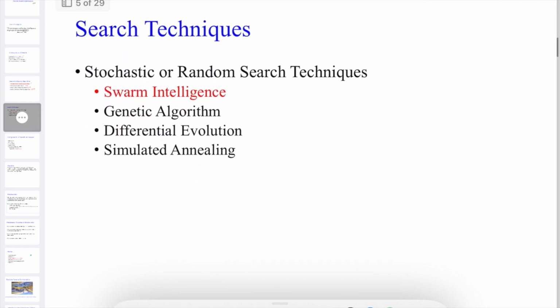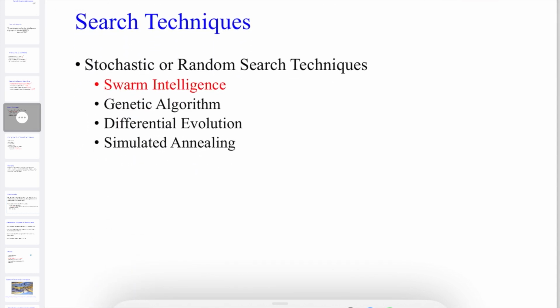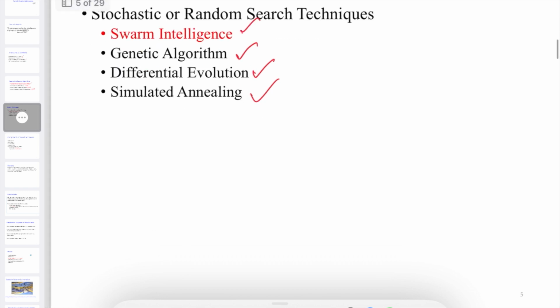When you look at search techniques, there are different stochastic or random search techniques. Generally these kinds of algorithms deal with a stochastic process. That means we usually try a random search so that we will get a better solution. For that we have swarm intelligence, where a group of agents intelligently finds a particular way. Then we use genetic algorithm based on inheritance, then differential evolution and simulated annealing. These are some of the properties of these search techniques.